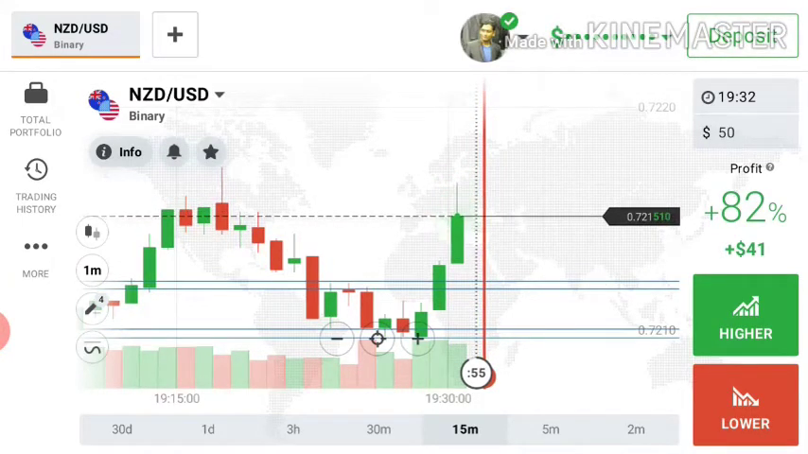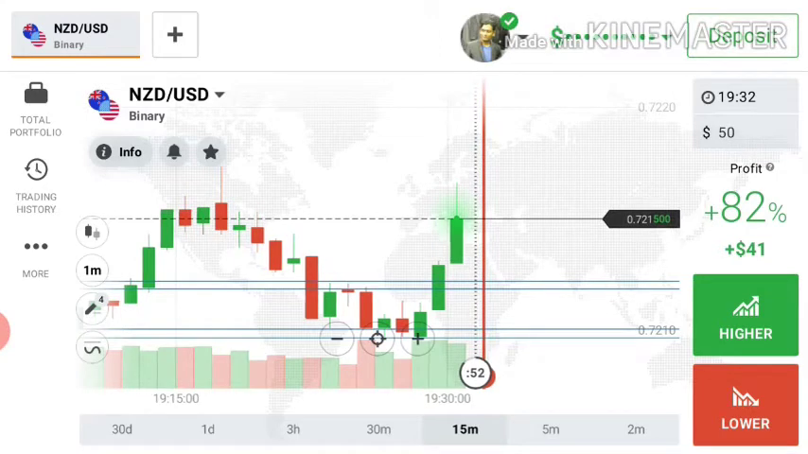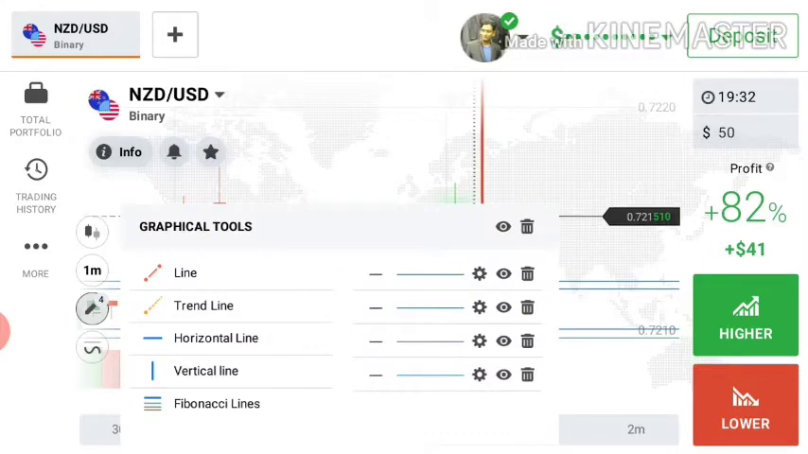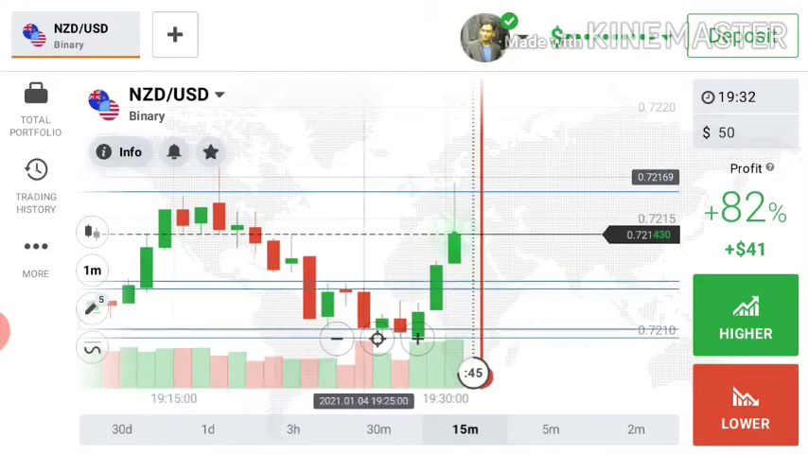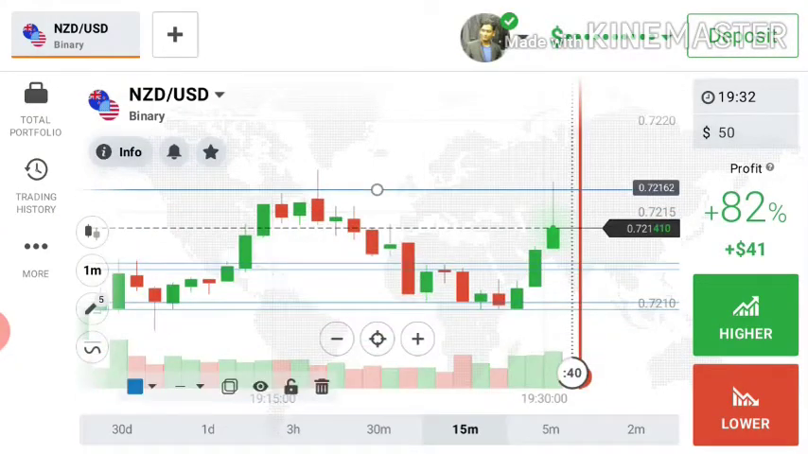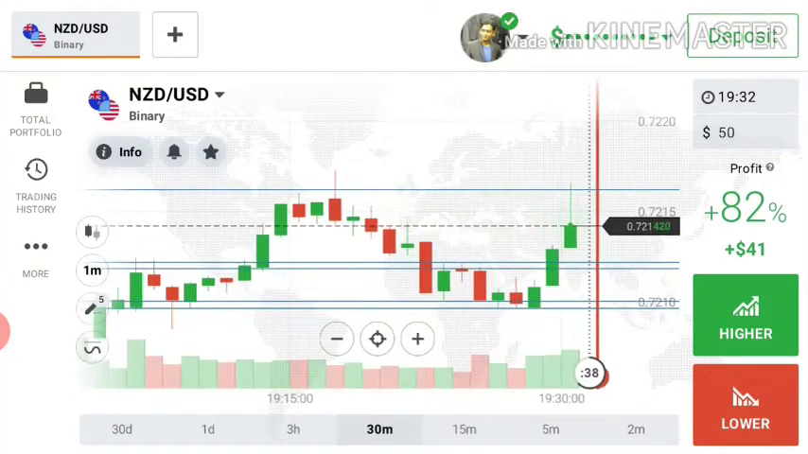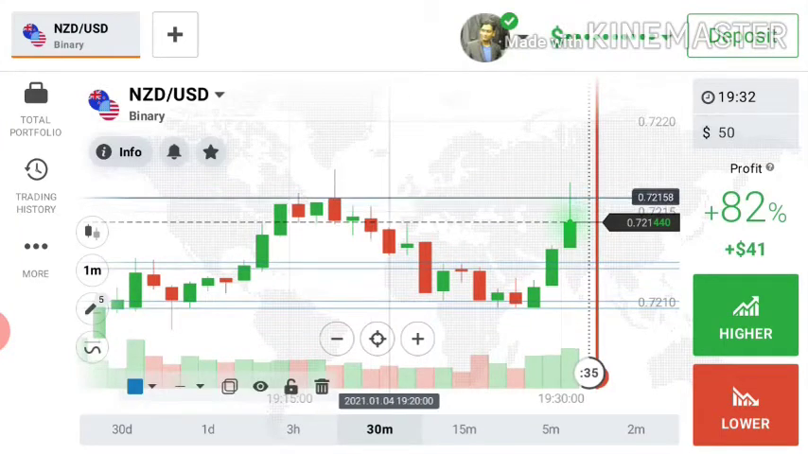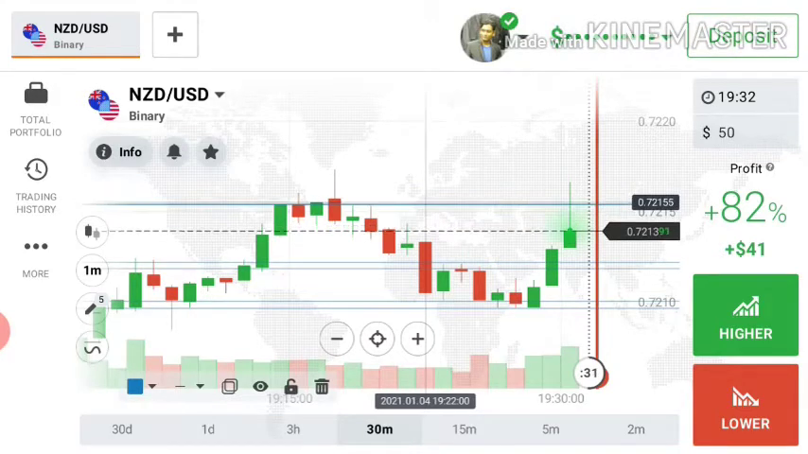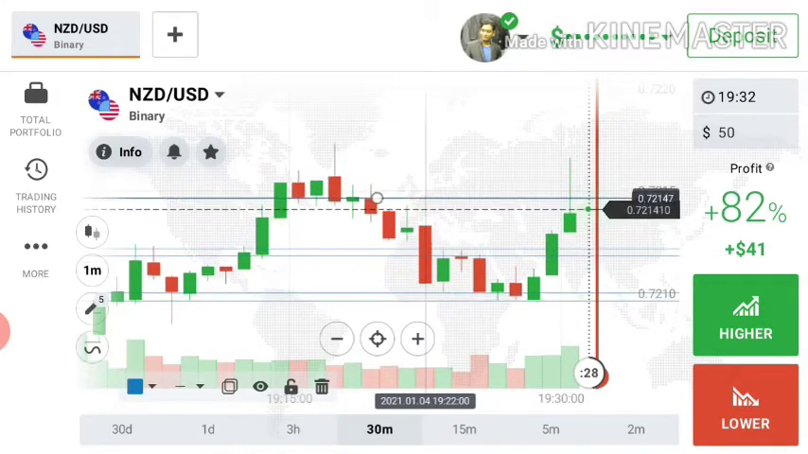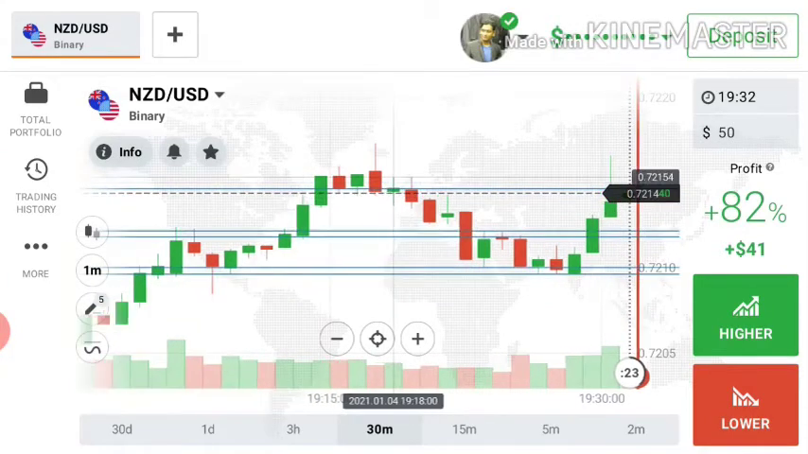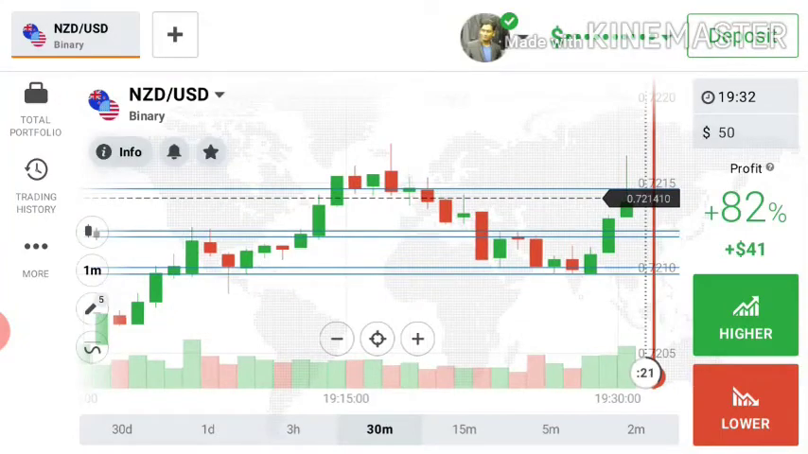Okay, got a rejection from the sellers. Here is the sellers area. You can see the many reversals here. The one level is here. Let's see what happened here.